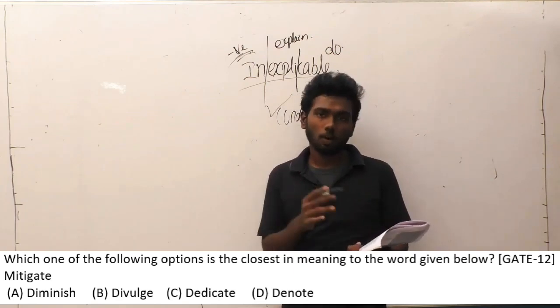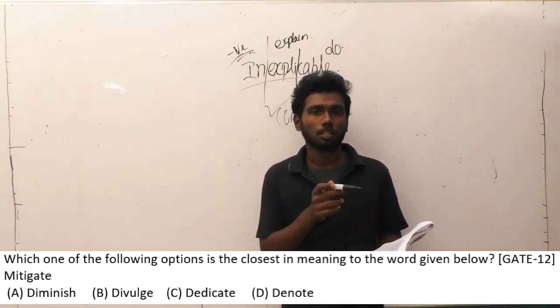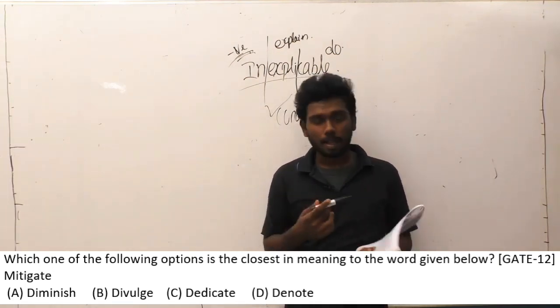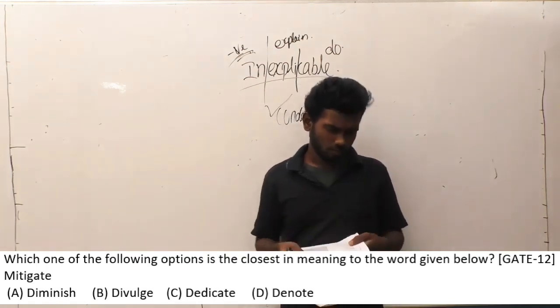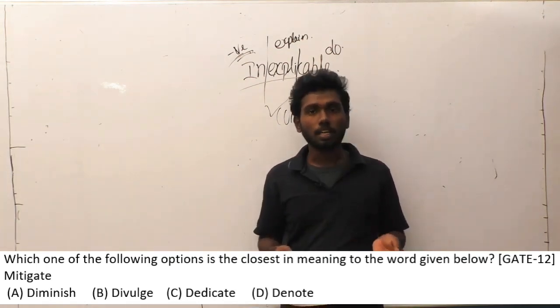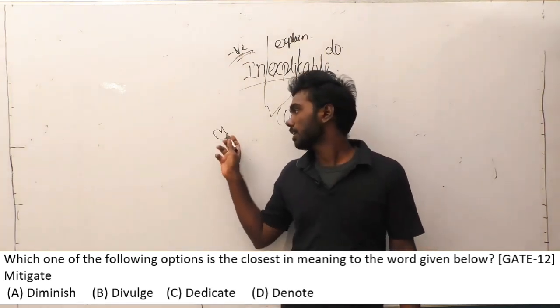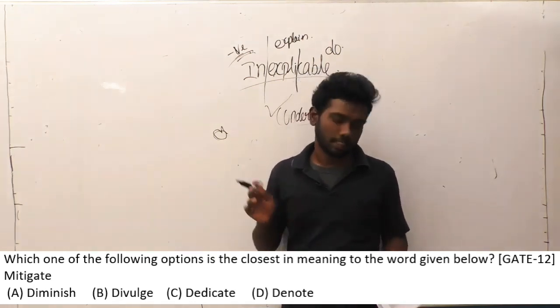Dedicate is out of order for the question, and denote means pointing out something, so this is also out of order. Divulge means to make known, so that is also out of order. There is only one final word, diminish. Diminish means small things, reduced things are called diminished. So option A is the answer for question number 18.